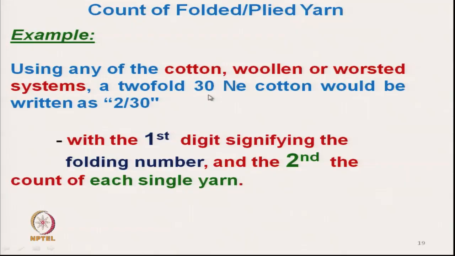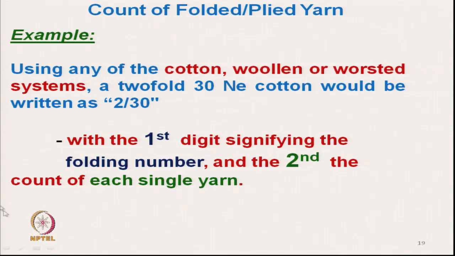Here the same yarn is twisted. If we twist, say, 30s count and 40s count, in that case we cannot express it in this way as 2/30s. So, if it is in the cotton system of expression, 2/30s means 30s count yarn is being twisted twice.